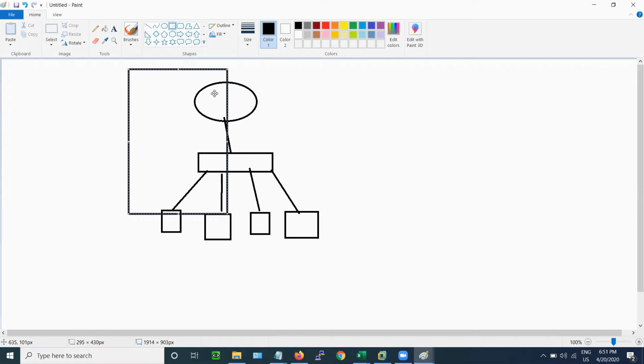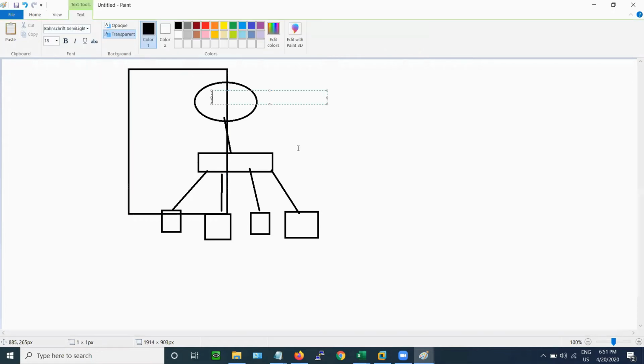So this is the router. This is router 2. This is the user. This is the switch in between.